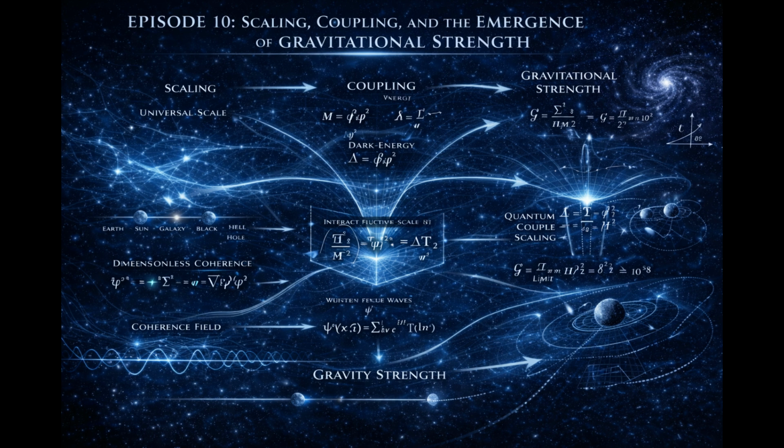Now consider something profound. If gravitational strength is tied to stabilization scale, then measuring gravitational coupling is indirectly measuring threshold. Gravity becomes a window into pre-geometric stabilization. This reframes the gravitational constant not as arbitrary, but as a structural parameter.